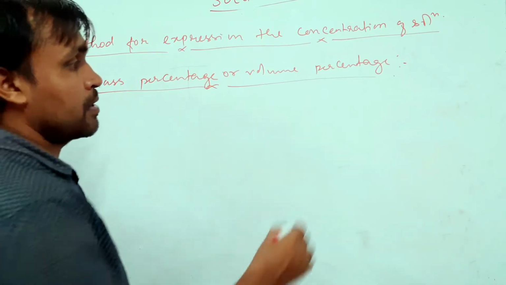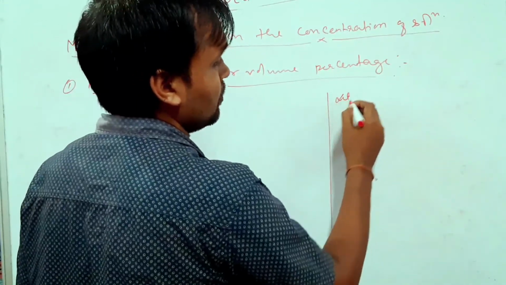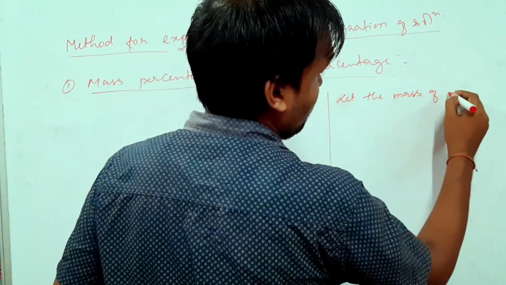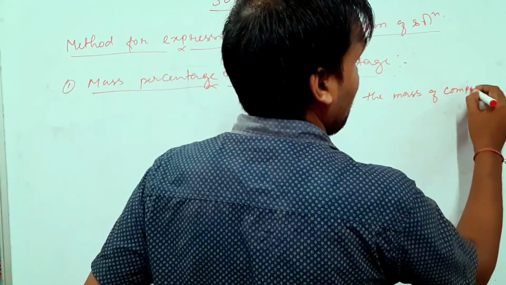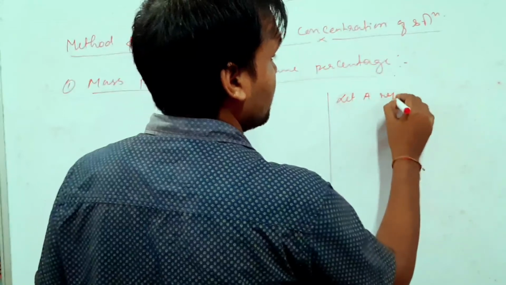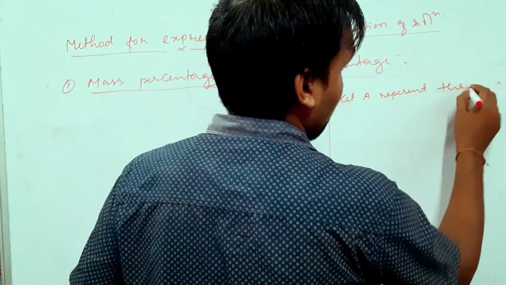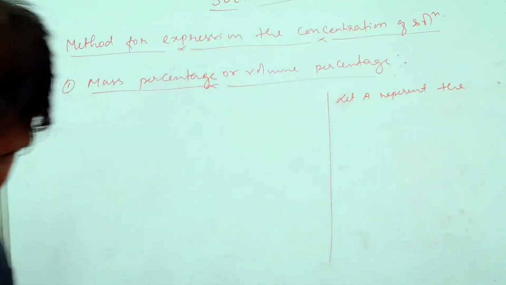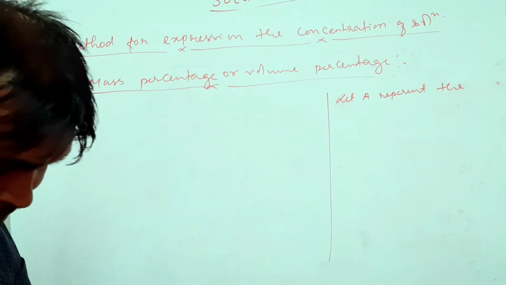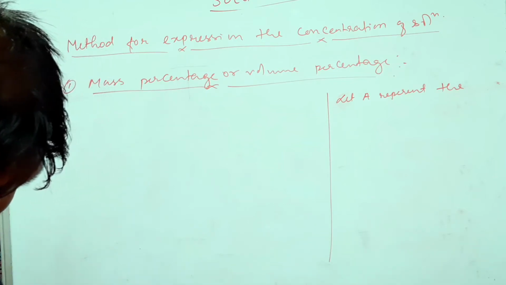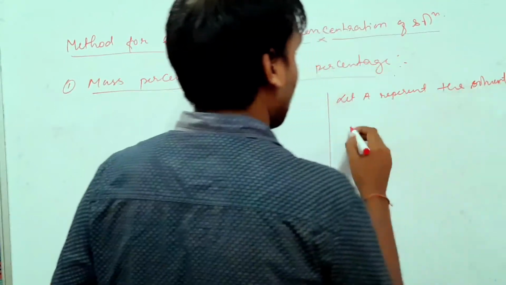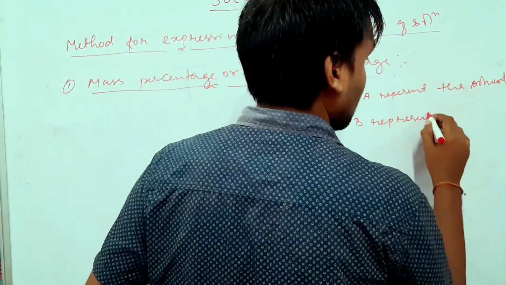Now let us first consider, let the mass of component A represent the solvent and B represent the solute.